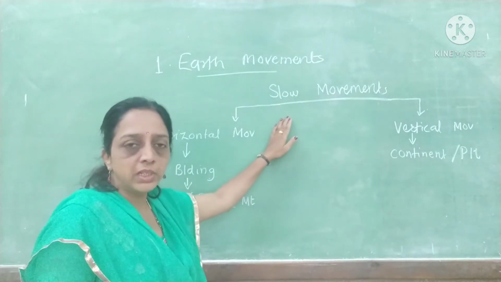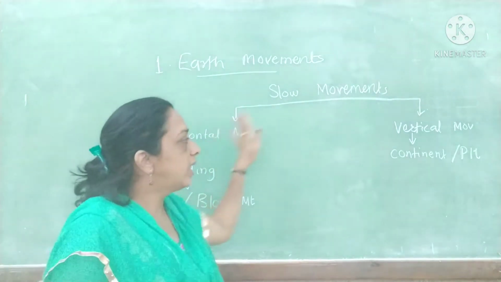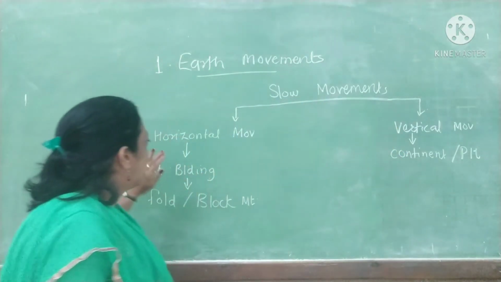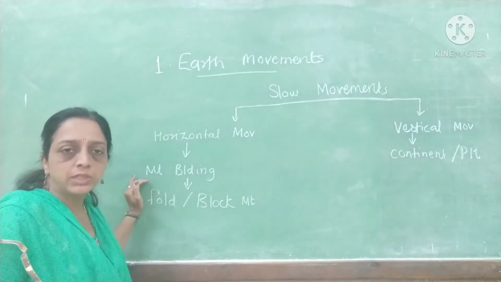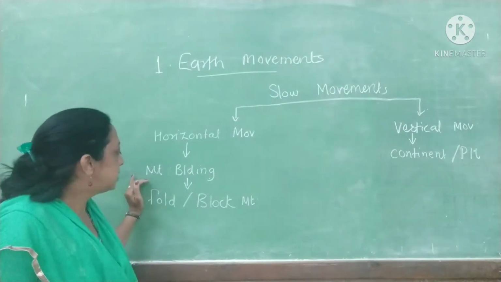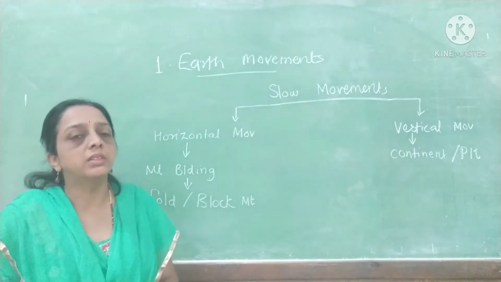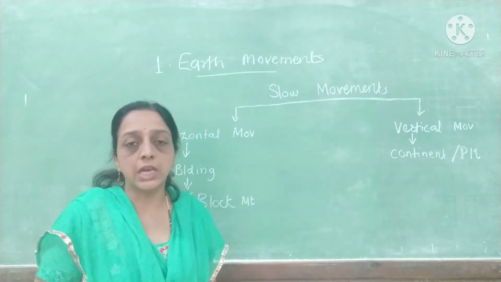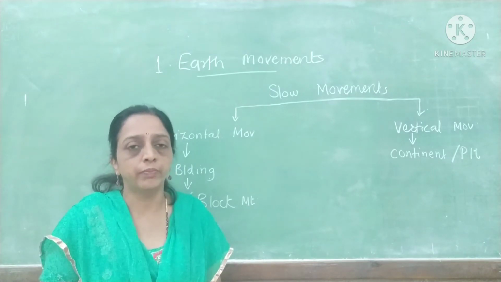In slow movements, there are two movements. One is horizontal movement and second is vertical movement. In horizontal movement, the landform which results is mountain building. So, the mountains which we are seeing on the surface of the earth, like the Himalaya mountains, Alps, Rockies and Andes, and so many mountains are there.